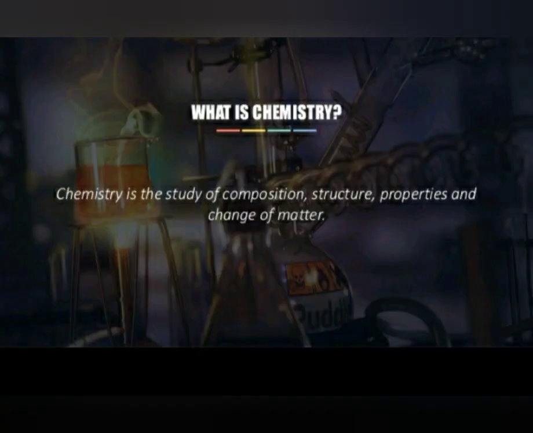Now properties. There are two kinds of properties, physical properties and chemical properties. Physical properties means we are talking about the physical appearance. Here we have taken the example of water. What is the color of the water, what is the smell of the water, and solubility? These are all physical properties. And chemical properties means what is the reactivity, what substances can react with the water. So it comes under the category of chemical properties.